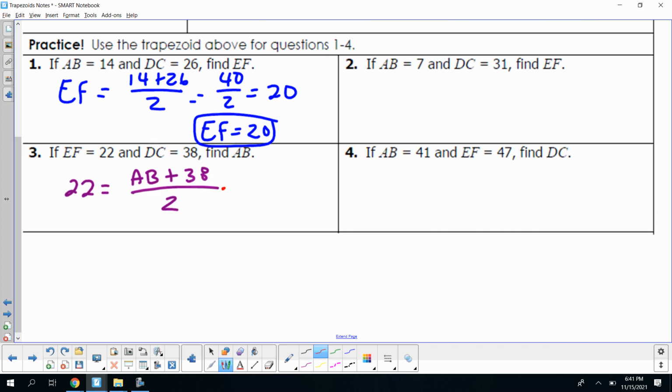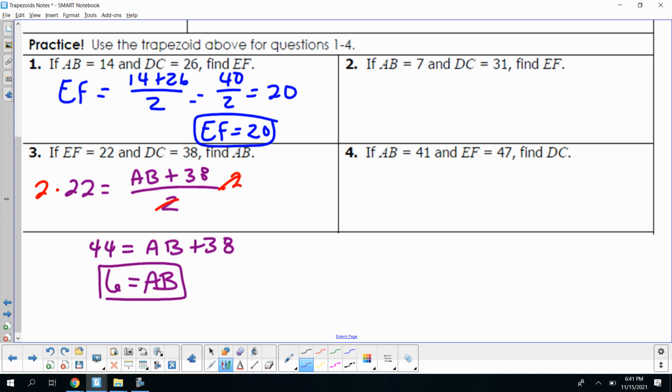First thing I'm going to do is multiply both sides by 2, to get rid of our 2 in the denominator. That's going to give me 44 equals AB plus 38. And when I subtract 38 from both sides, I get 6 equals AB. Okay, I want you to take a minute and do number 2 and answer in Edpuzzle.